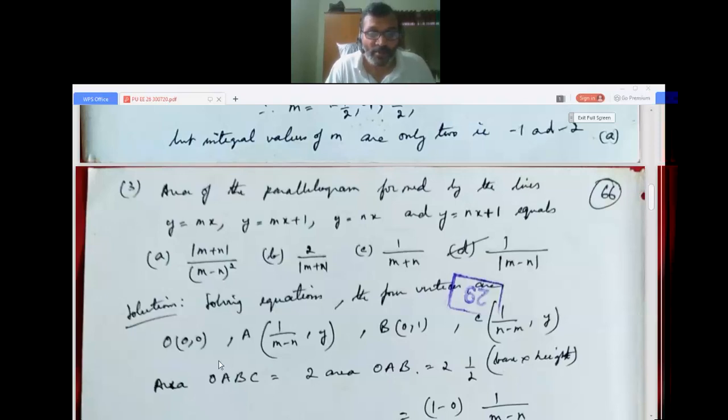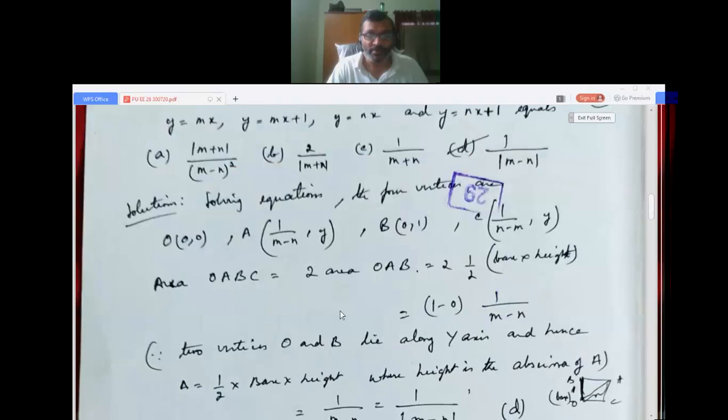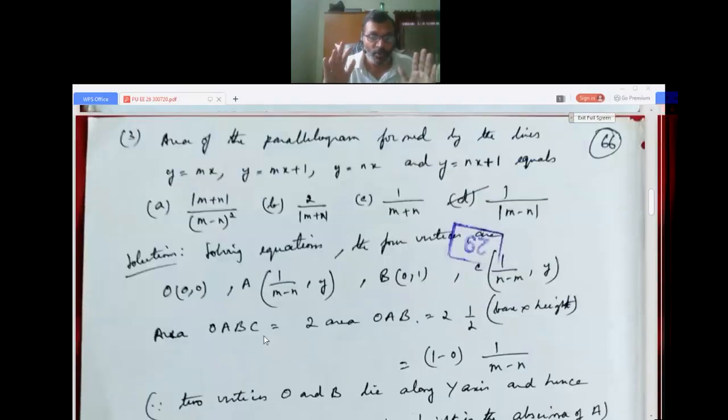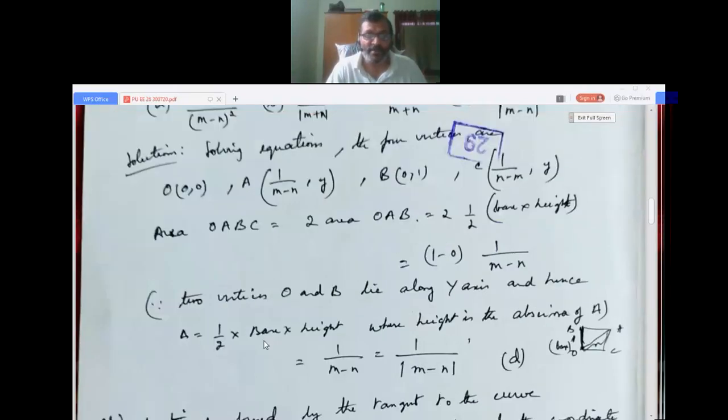A (1 by m minus n, y), B (0, 1), C (1 by n minus m, y). So solving the equations here, the four vertices are (0, 0), A (1 by m minus n, y), B (0, 1), C (1 by n minus m, y), etc. Now OABC is equal to 2 times area of triangle OAB. If you take the parallelogram OABC, it is 2 times area of triangle OAB. I hope you understand. I have not drawn the diagram here. You can take a diagram and see that.